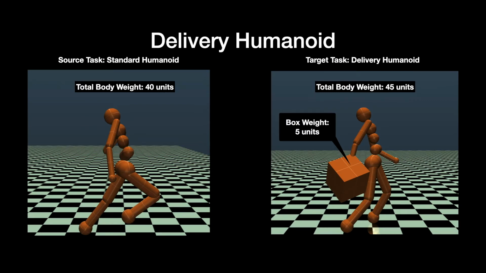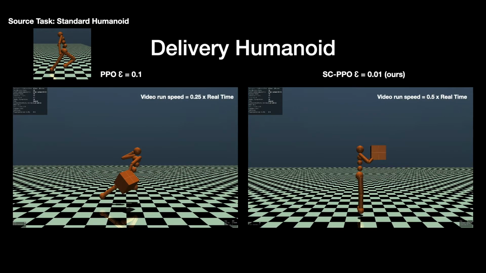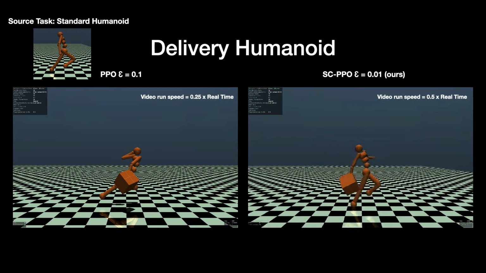In the delivery humanoid task, we transfer the policies trained in the source task to a humanoid that carries a heavy box in the target task. Similarly, the baseline method fails, whereas SCPPO reuses the skills learned in the source task.